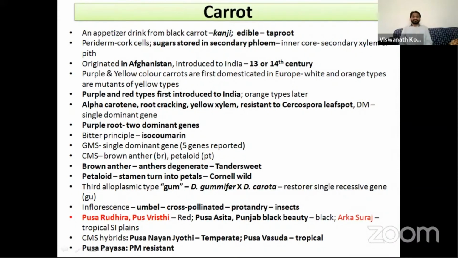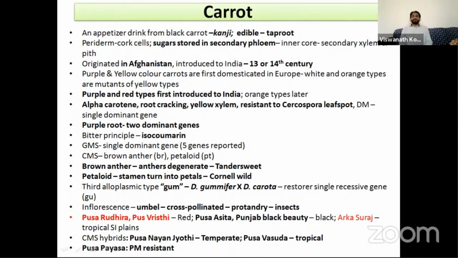If you see the cross section of the carrot, you can see the central inner core portion, which is formed by the secondary xylem and pith, and the outer periderm. Between the inner core and the outer periderm, there is the secondary phloem. The sugars are stored in that secondary phloem. So the sweet portion in the carrot is the secondary phloem, just next to the periderm. The inner core is the tough portion, that is the secondary xylem and pith.